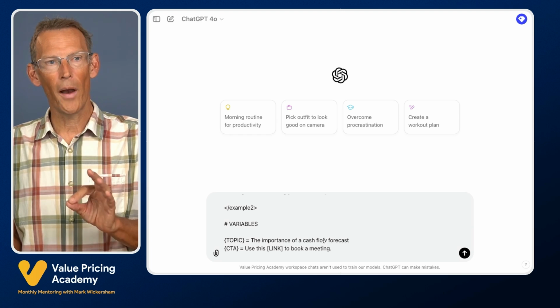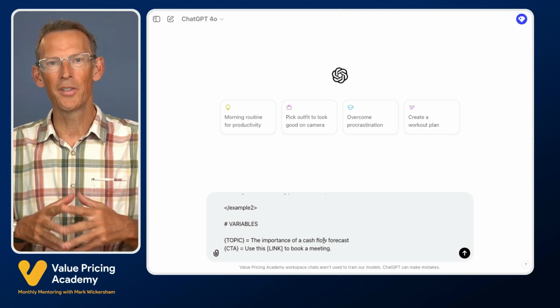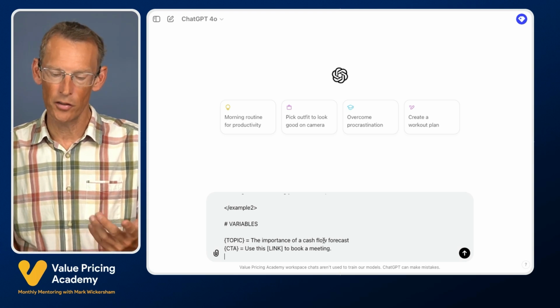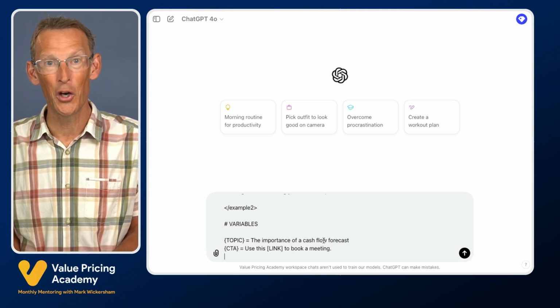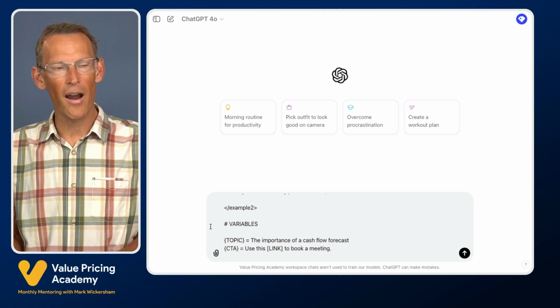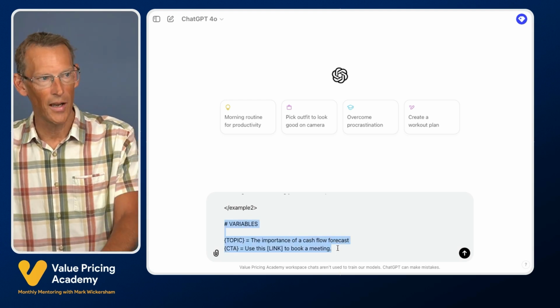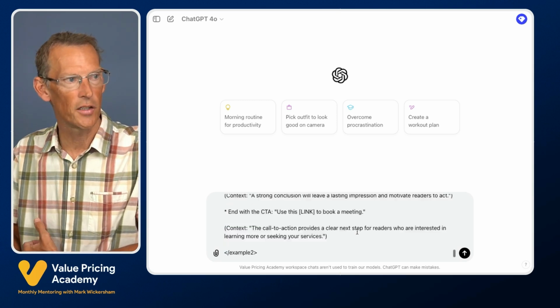Now, what you have to do with a lot of these prompts is I love making them templates. And one of the things that I do to templicize them, if that's the right word, I'm not sure if that's a made-up word or not, is I have variables. You'll see at the end of a lot of my prompts, I have a section called variables. It's a long prompt, this.